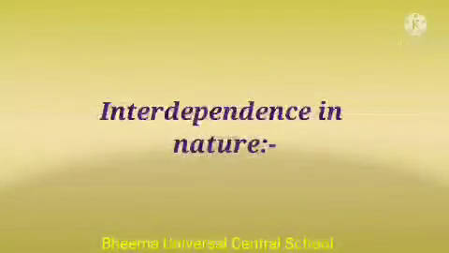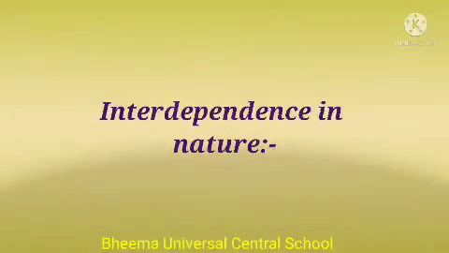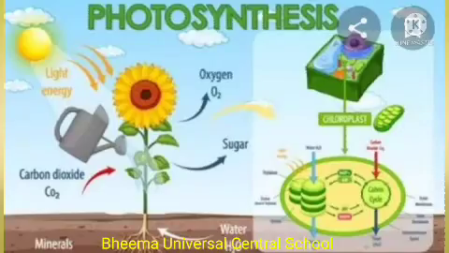Next is interdependence in nature. Food chains start with plants as they are producers. Why are plants called producers? Because plants make their own food using sunlight, water, carbon dioxide and minerals from the soil or water. That's why they are called producers.